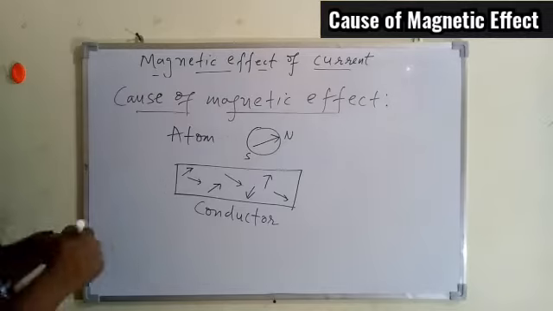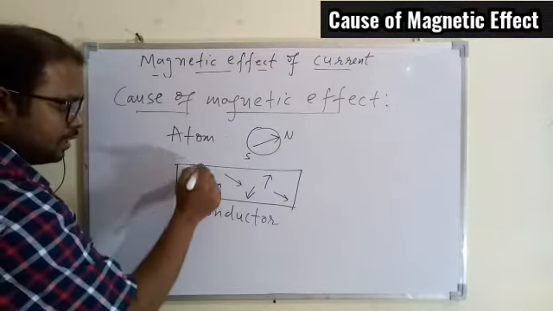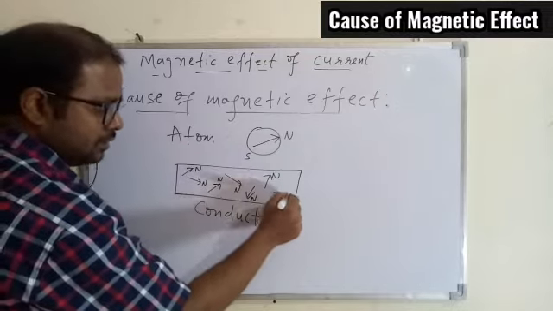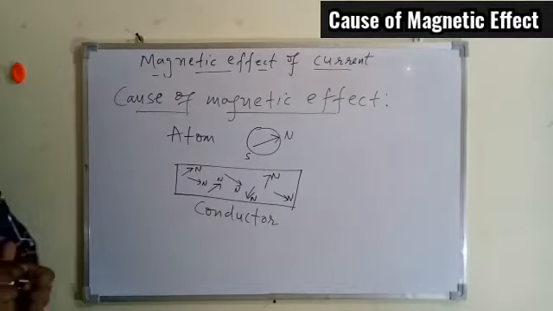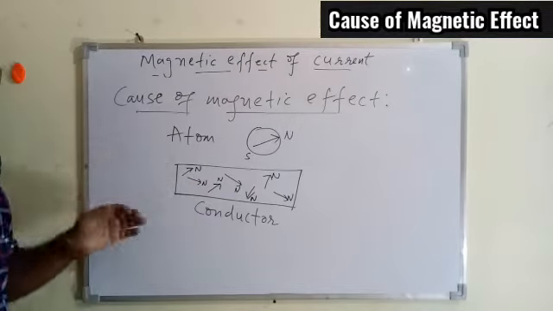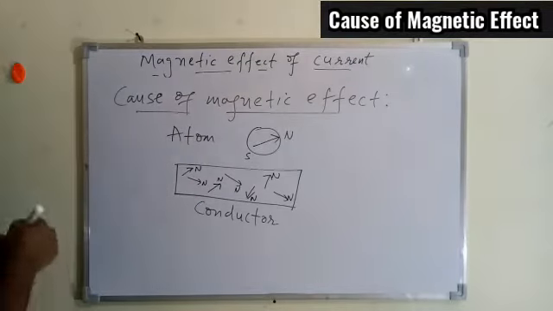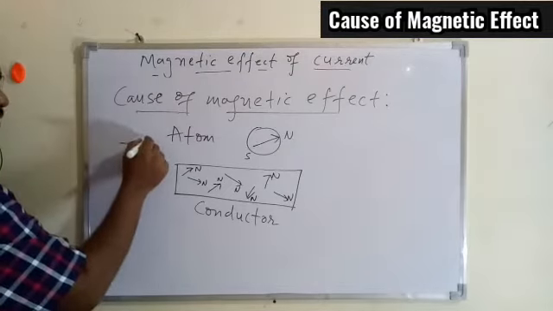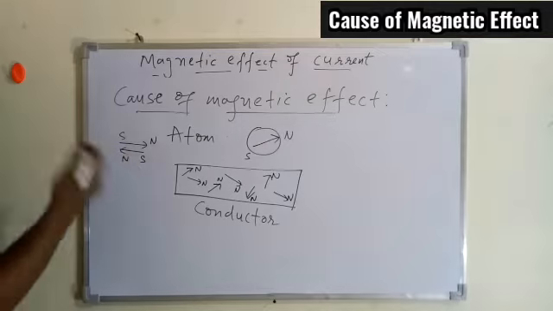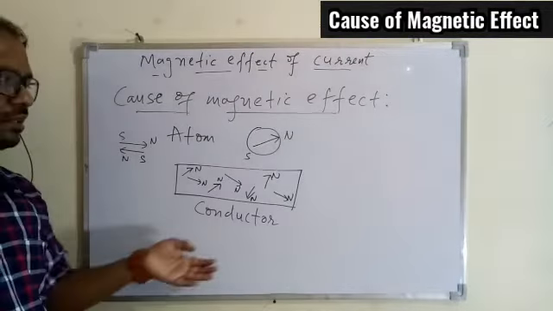Okay, so we can say this, for this atom we have a north pole here, north pole here, north pole here. So overall the different atoms are behaving as a magnet, but they are oriented in different, random directions. So overall they cancel out each other. In general, if I place one magnet here this way and opposite to this another magnet, then they will cancel out each other. So that is happening within this conductor.